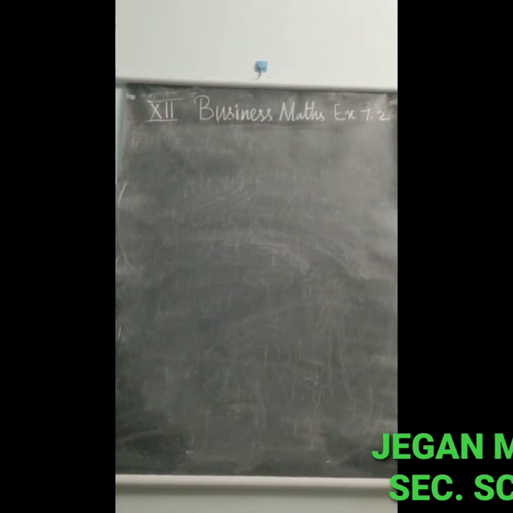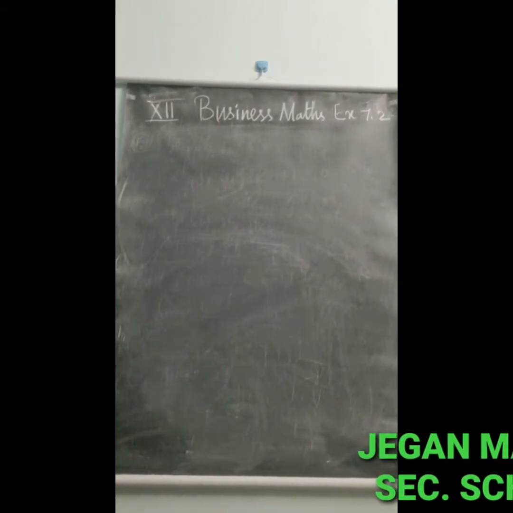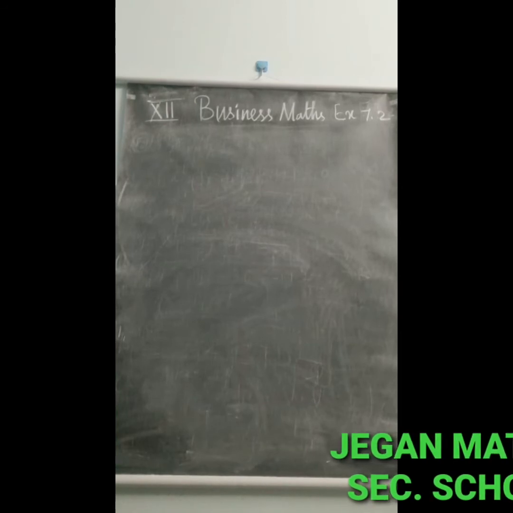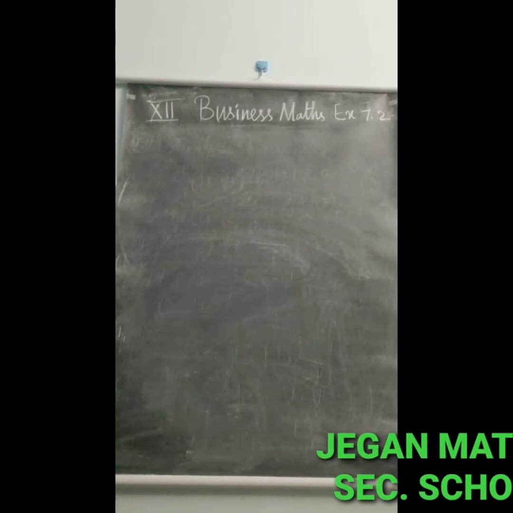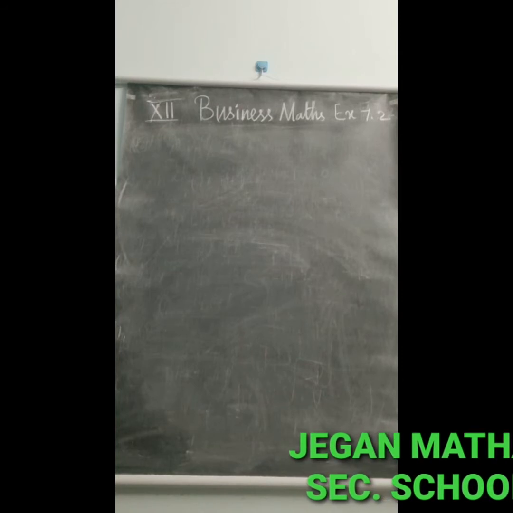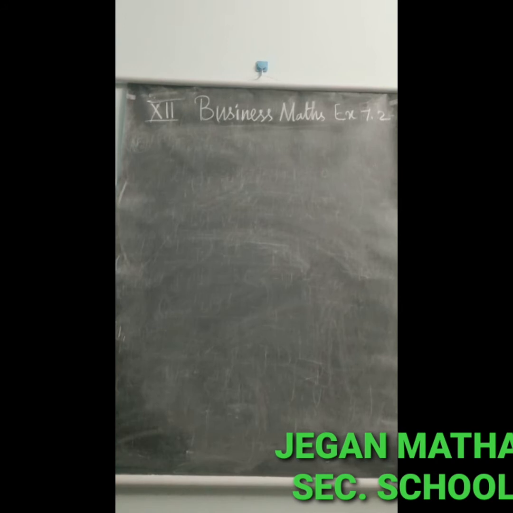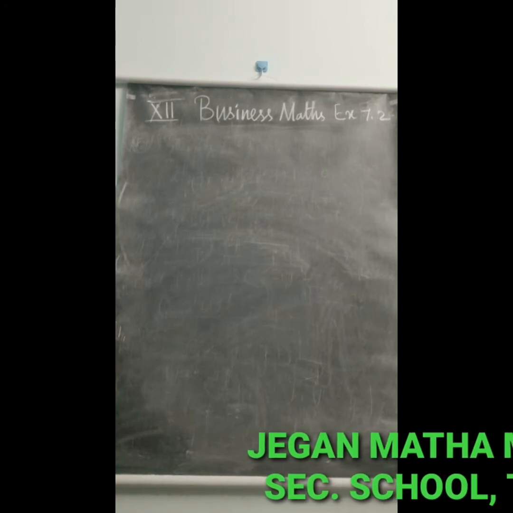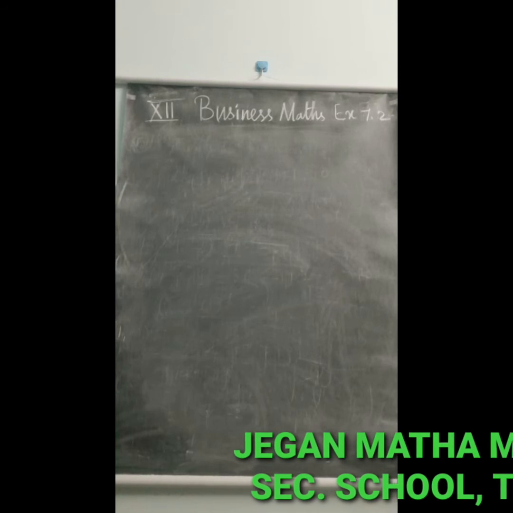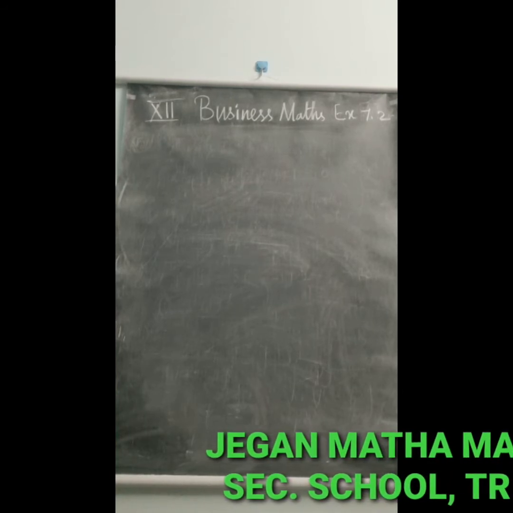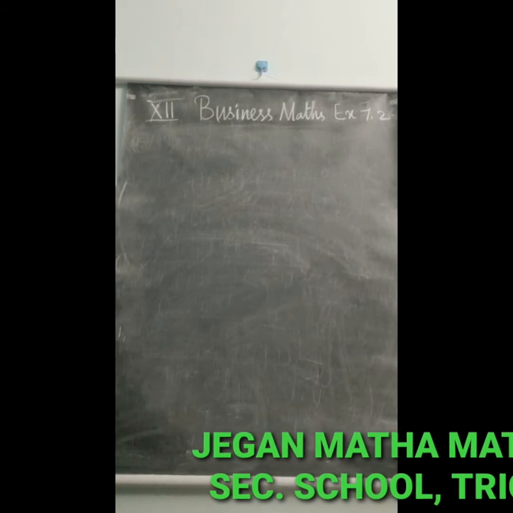Let us see the ninth question. The average number of phone calls per minute into the switchboard of a company between 10 a.m. and 2:30 p.m. is 2.5. Find the probability that during one particular minute there will be no phone at all and exactly 3 calls. Third one is at least 5 calls. Let us see this question.